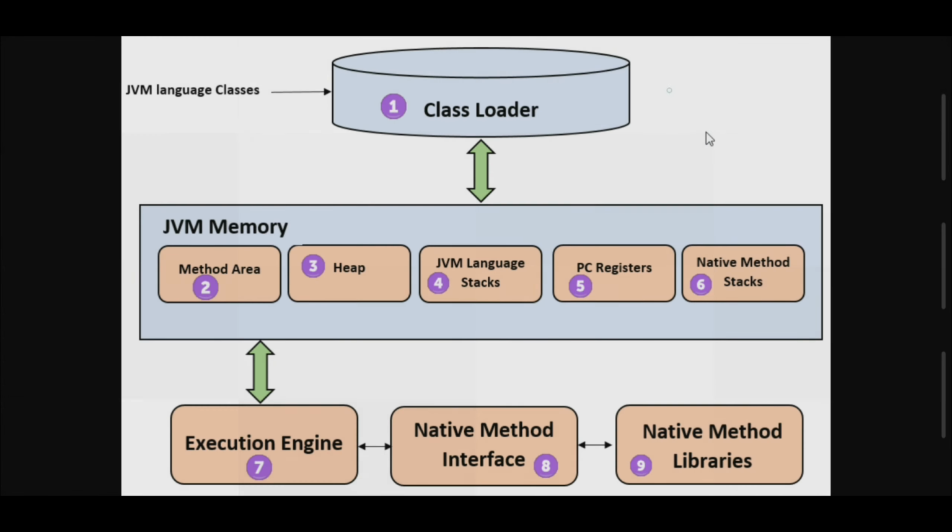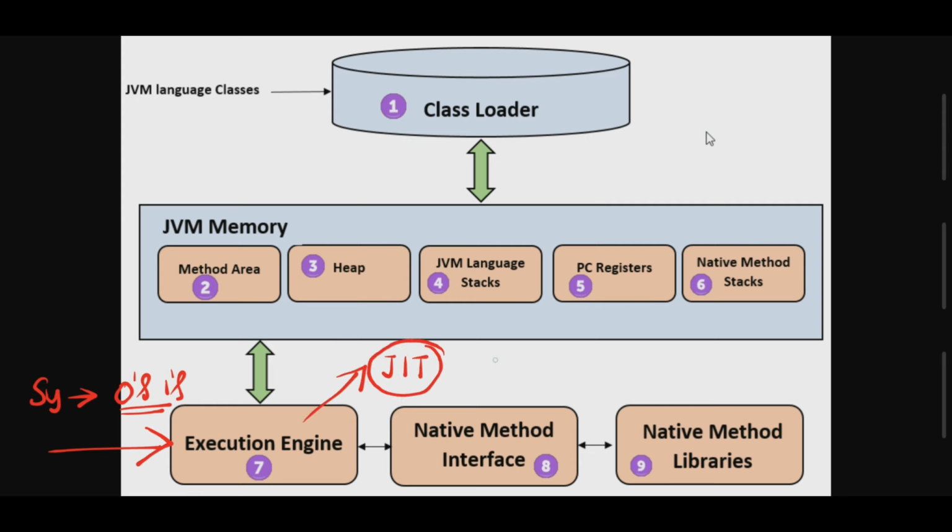Okay, let us talk about the third level, the execution engine. What it does is that finally, whatever symbolic constants we have are converted into zeros and ones. That is done by this execution engine. In this execution engine, we have JIT, which is nothing but just in time. Just in time means we have a compiler as well as an interpreter, and it is going to be faster for your program.